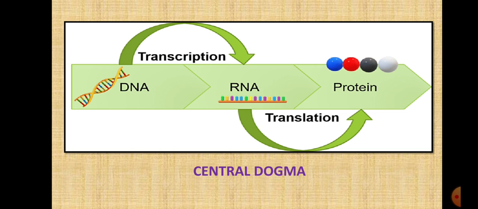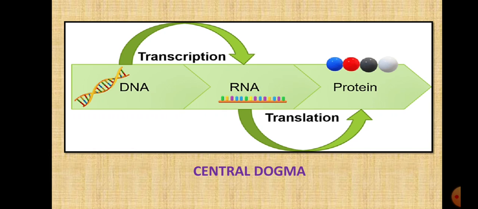Now, the next topic is central dogma. Now students, this is a new word for you. Central dogma means the synthesis of protein by DNA through the RNA. That is, the information for the synthesis of protein is present inside the DNA. It is to be transferred to RNA. It is to be passed on to the RNA.